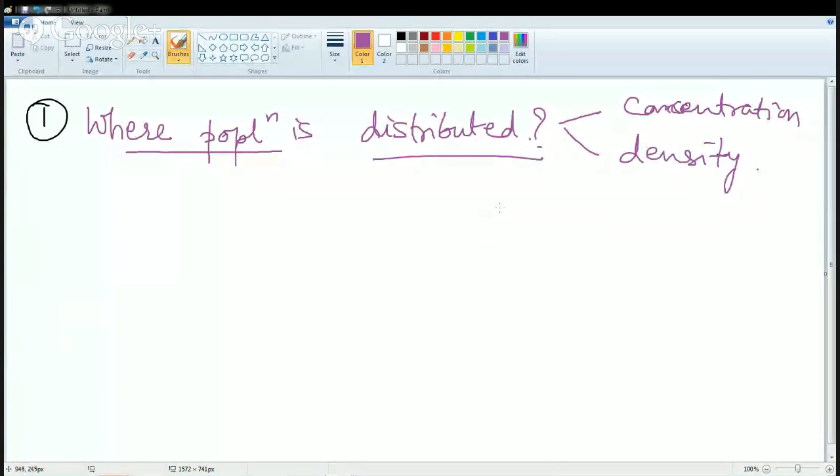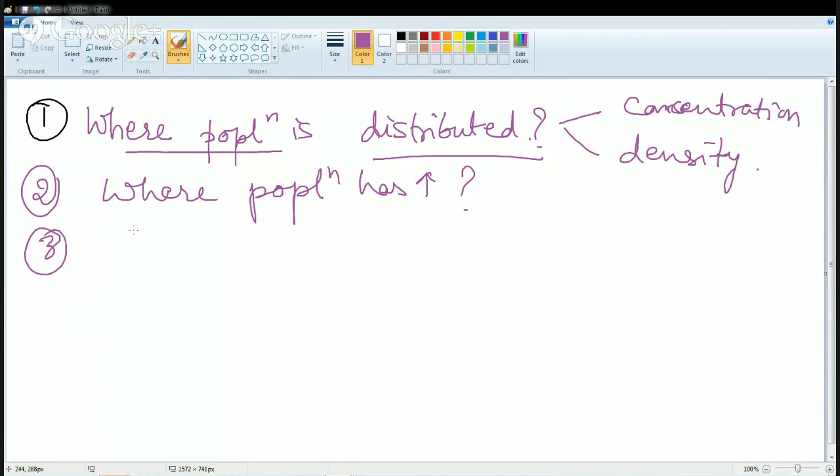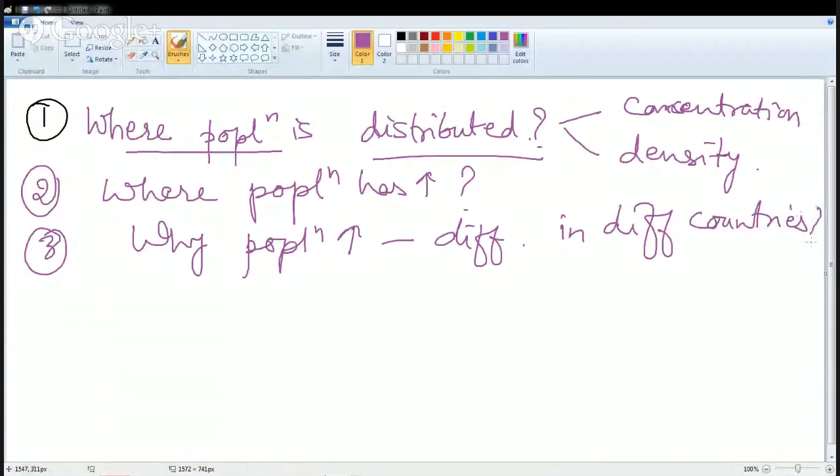The next concept that we would be understanding is where has population increased, and why population is increasing at different rates in different countries. So that's the next thing we would be understanding.